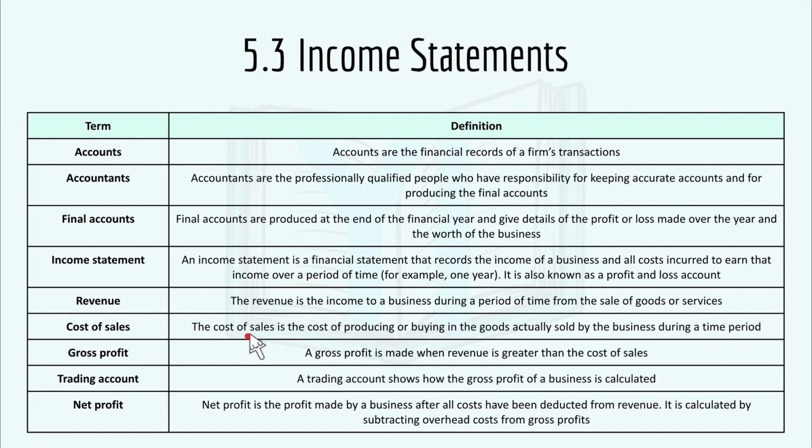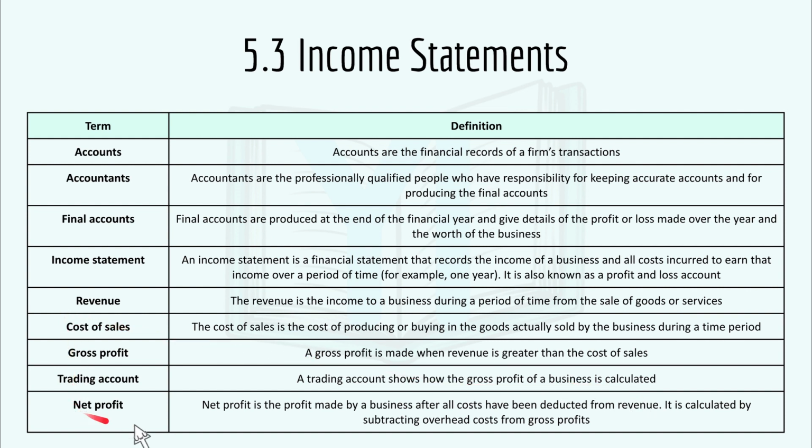Then we have cost of sales. The cost of sales is the cost of producing or buying in the goods actually sold by the business during the period of time. And the gross profit. A gross profit is made when the revenue is greater than the cost of sales. And gross profit is calculated by revenue minus the cost of sales. Then we have trading account. A trading account shows how the gross profit of the business is calculated.